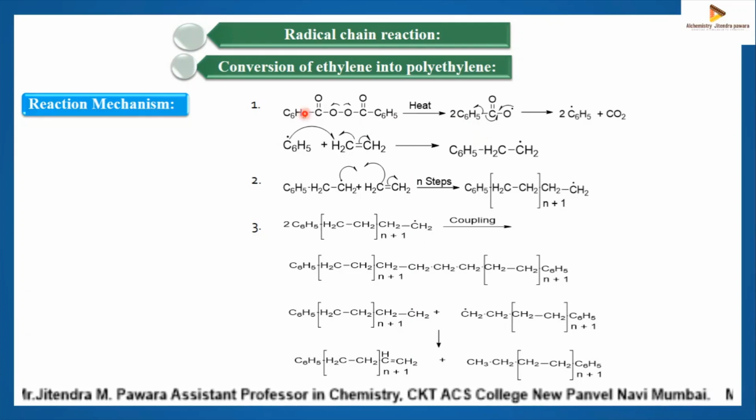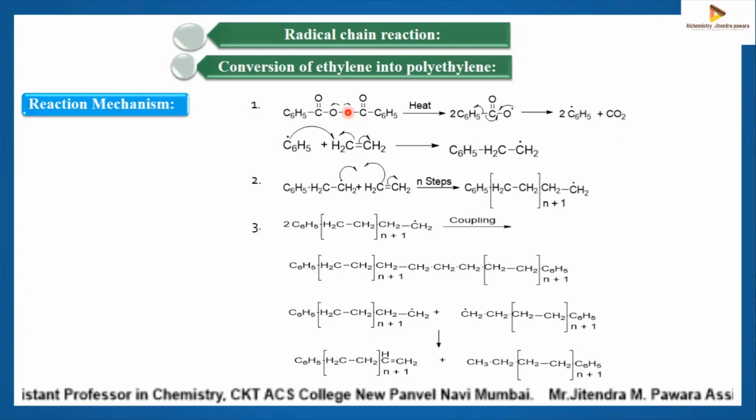The first step is initiation, the second is propagation, and the third is termination. In the first step, benzoyl peroxide on heating gives benzyloxy free radical, which gives phenyl free radical.